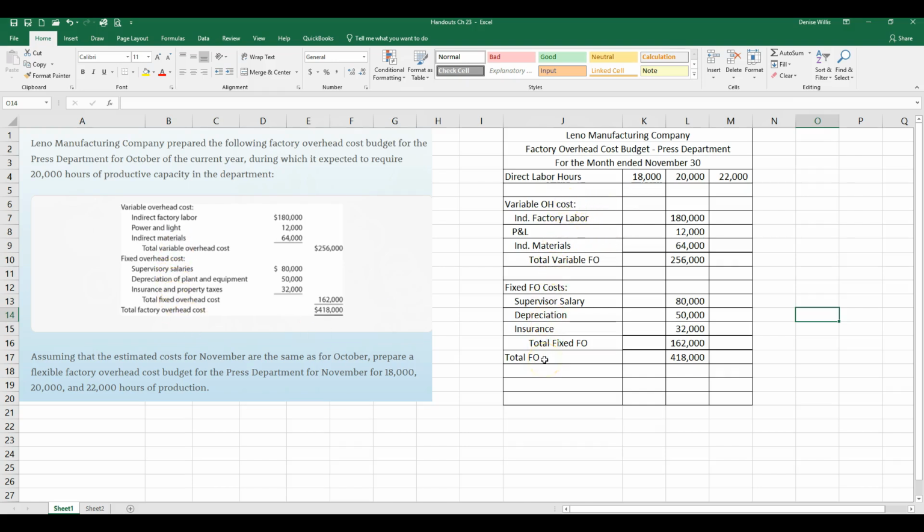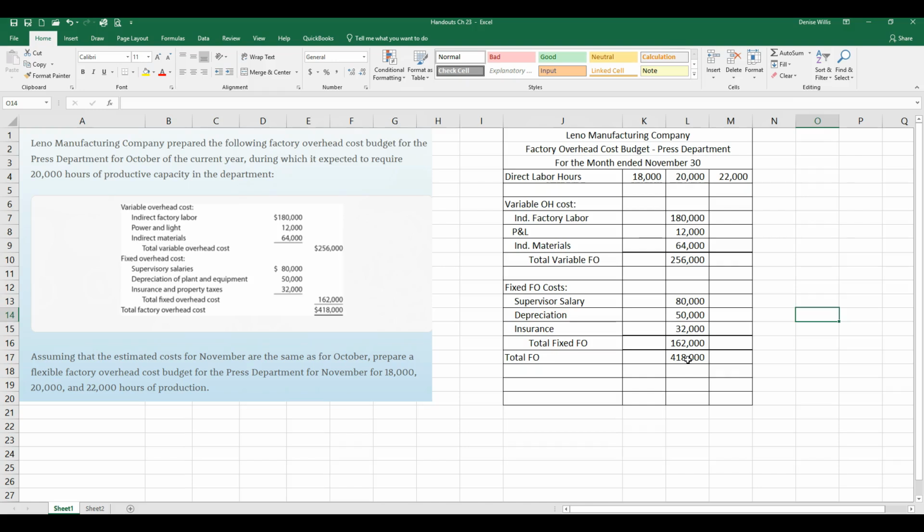If you need to pause the video for a second to do so, you can, but again, we're just copying this information into here. Now, they've told us that these dollar amounts right here are for 20,000 hours, so I am taking them and dropping this dollar amount information into the 20,000 hour column. Okay, that one's done. Every bit of it's given to us.